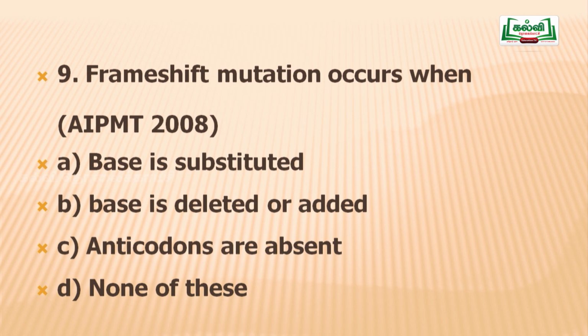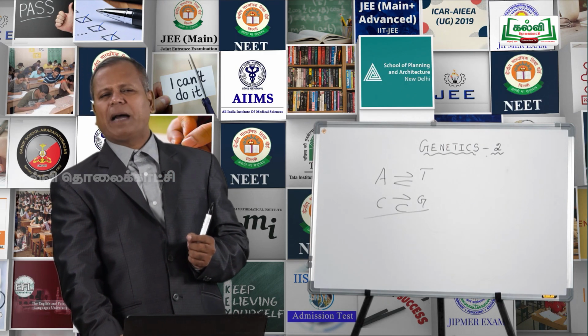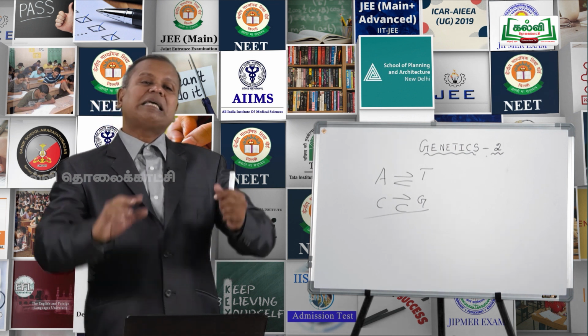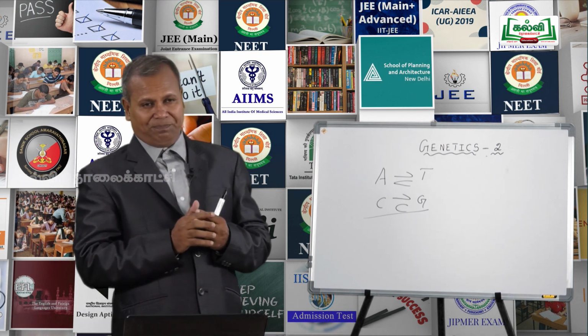Option A, base is substituted. Option B, base is deleted or added. Option C, anticodons are absent, none of this. If the base is substituted, a purine by purine or a pyrimidine by pyrimidine, we call it a substitution mutation. It may be either transition or transversion.